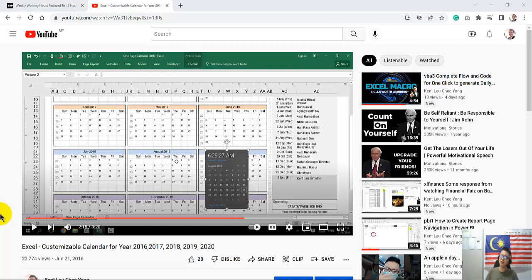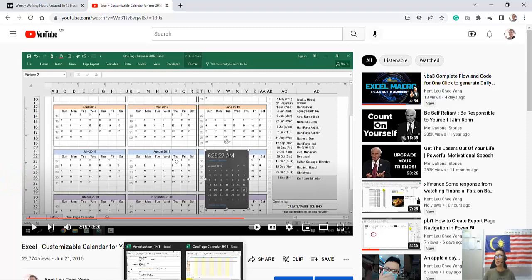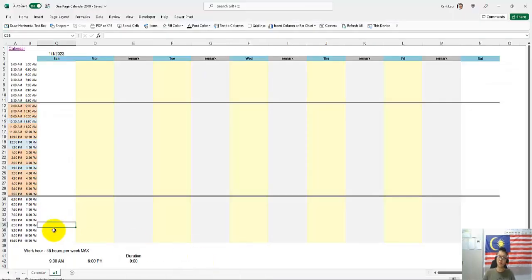Hi, in 2016, I shared an idea on how Excel can be used to customize a calendar. Now, seven years later, I came across another idea that my student asked about, just a few days ago.